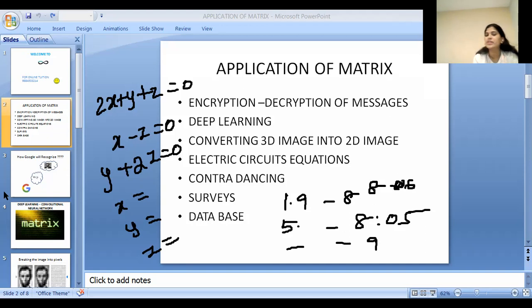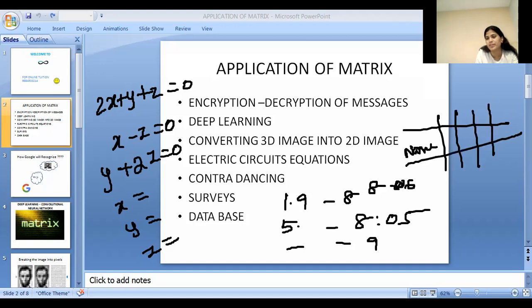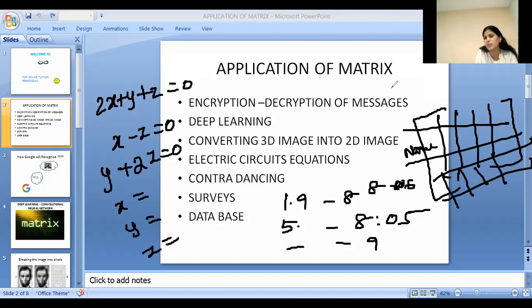And then the final one is database. You could see a database in your school also. Take an example of your progress report or attendance sheet. In the progress report, you'll have the name here, the subjects here, and the total marks. The first row can be the information about the quarterly, the second row can be the information about the half yearly, and the third row can be the information about the preparatory or annual exam, whatever. So you can assume this progress report as a matrix form. Not assumption, that's what it is. It is also a matrix form.